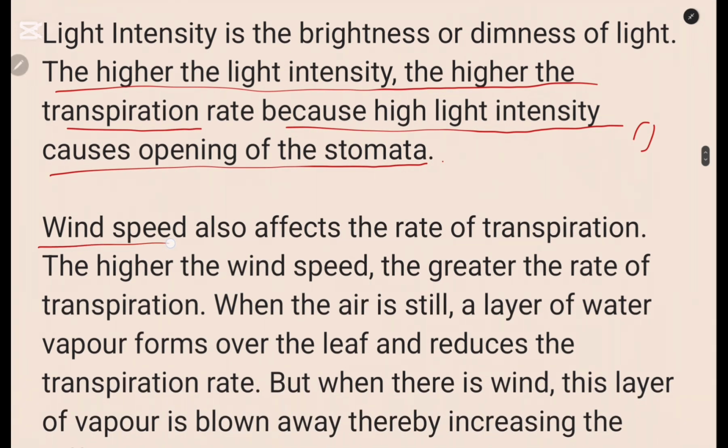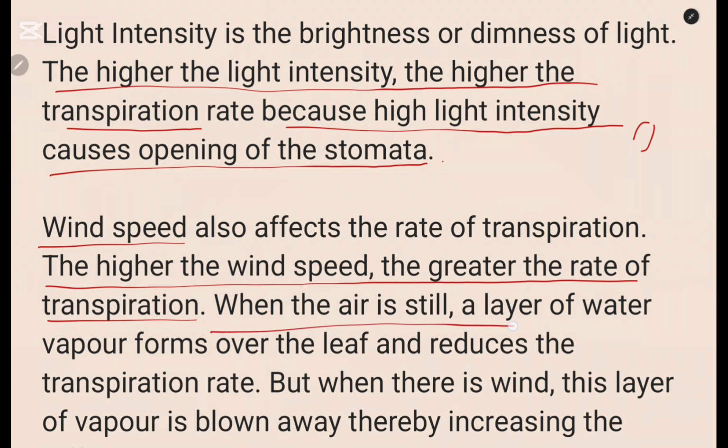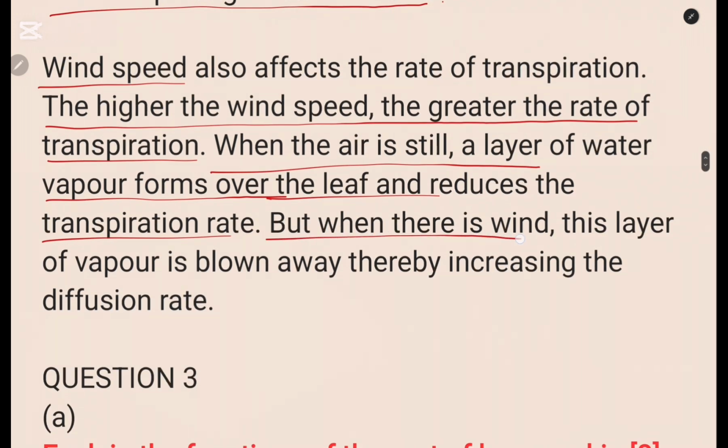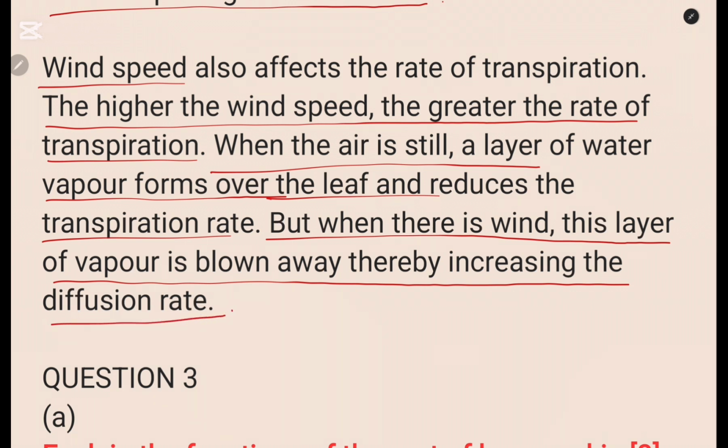Then what about wind speed? Here we are just looking at the speed of the wind. It affects the rate of transpiration. The higher the wind speed, the greater the transpiration. When the air is still, a layer of water vapor forms over the leaf and reduces the transpiration. But when there is wind, the layer of water vapor is blown away, thereby increasing the diffusion rate. So that is how you describe this.